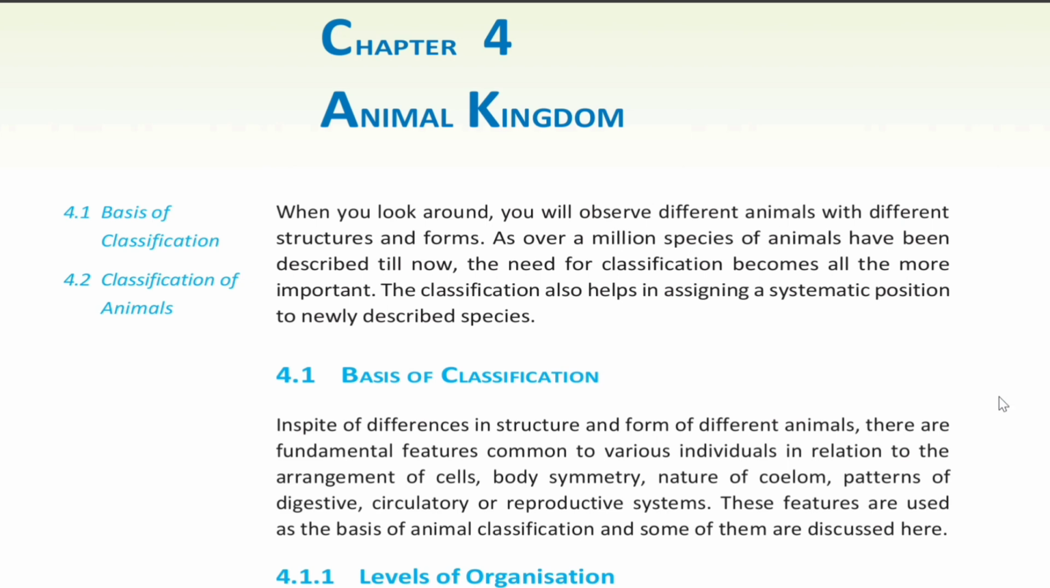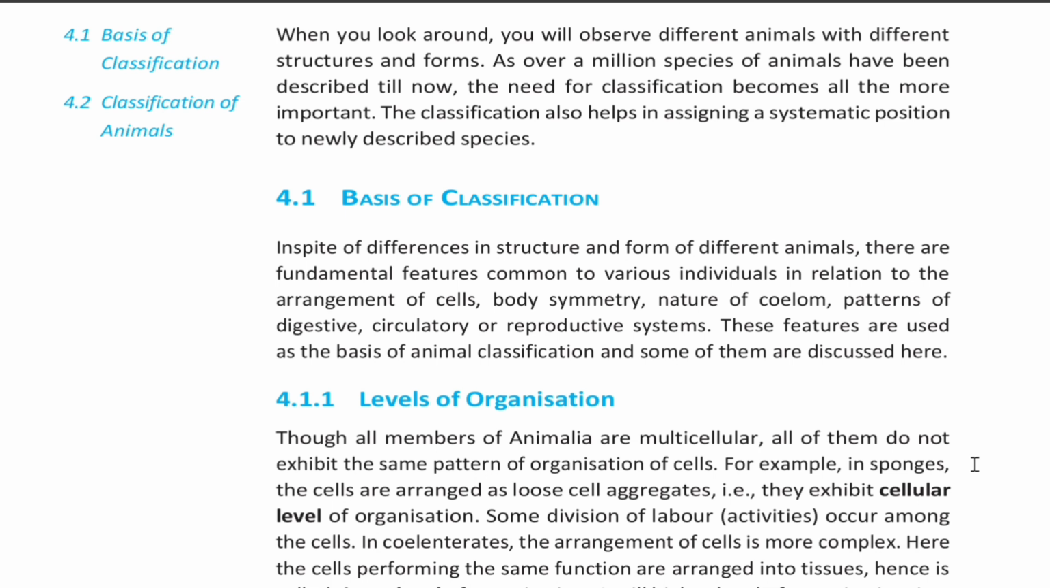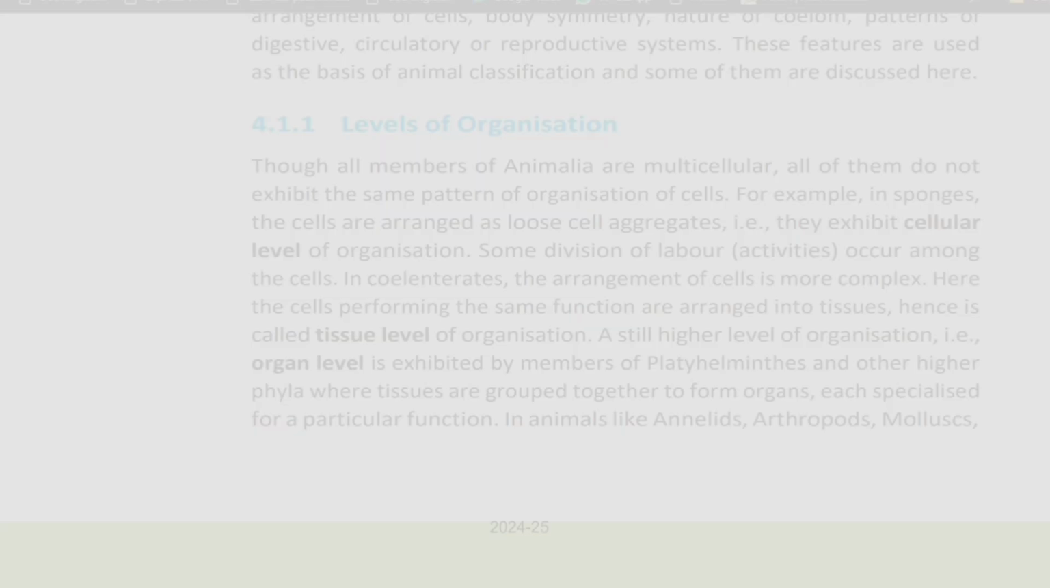4.1 Basics of Classification. In spite of differences in structure and form of different animals, there are fundamental features common to various individuals in relation to the arrangements of cells, body symmetry, nature of coelom, patterns of digestive, circulatory or reproductive systems. These features are used as the basis of animal classification and some of them are discussed here.